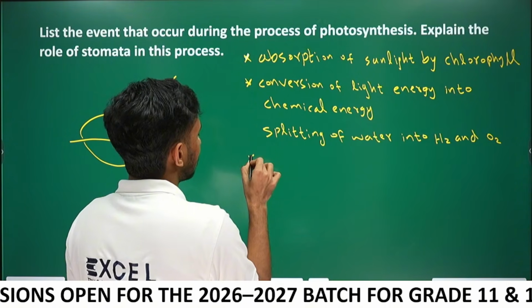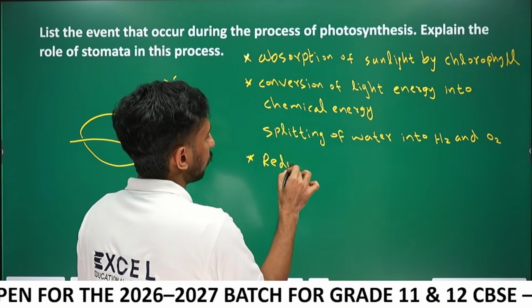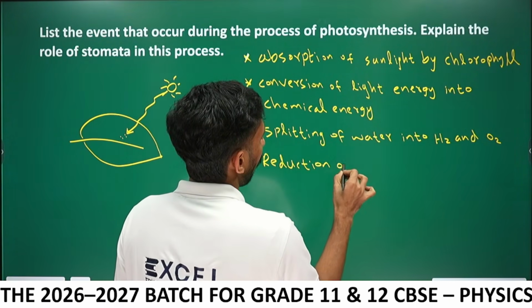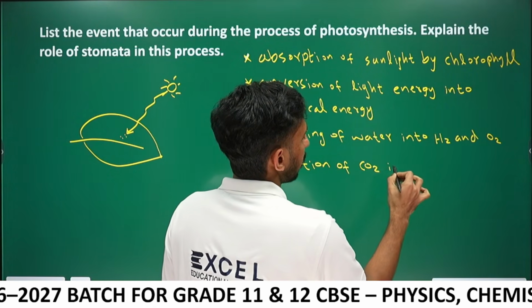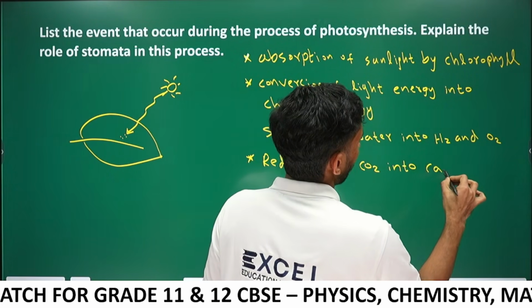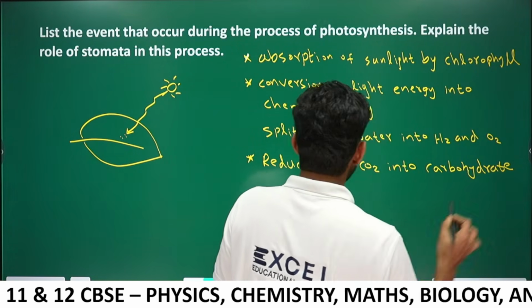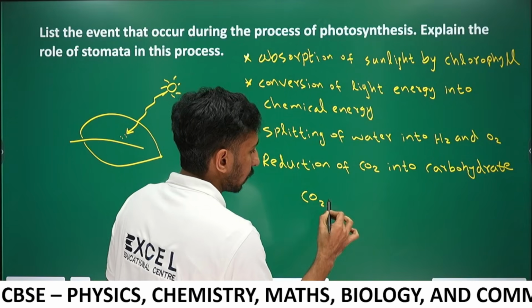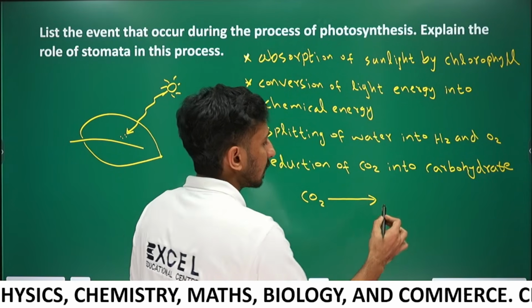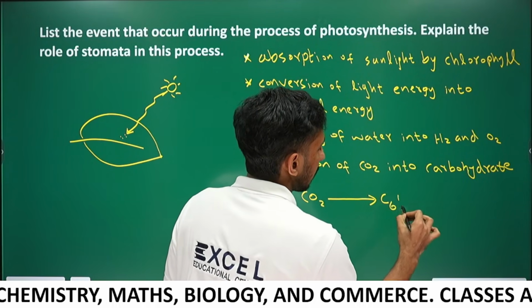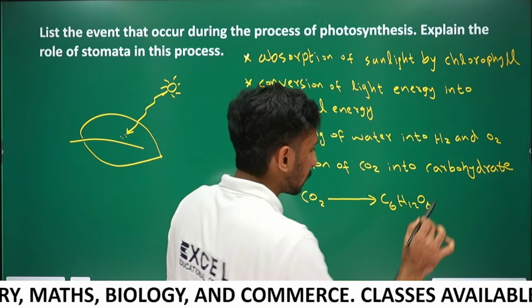The next step is reduction of CO2 into carbohydrate. The carbohydrate is C6H12O6, that is glucose.